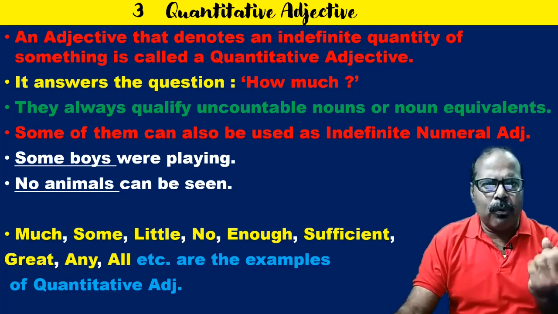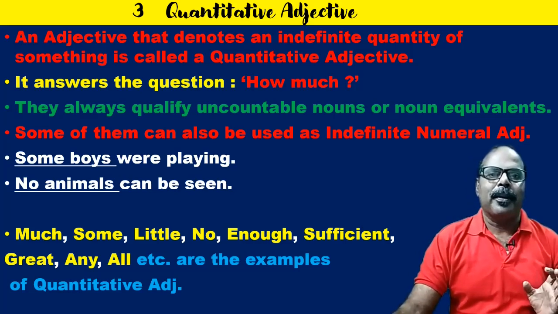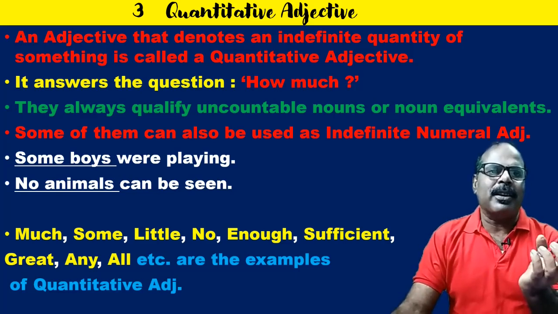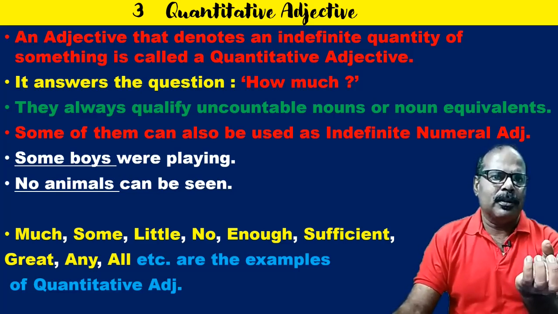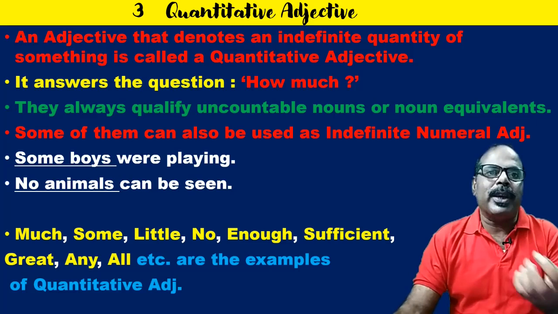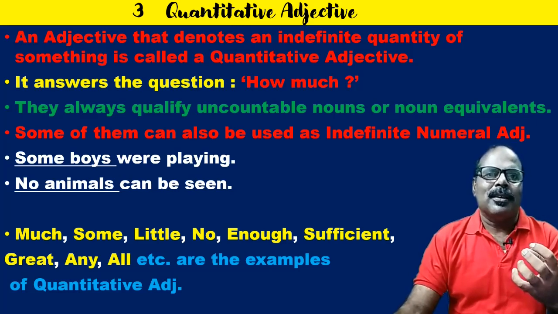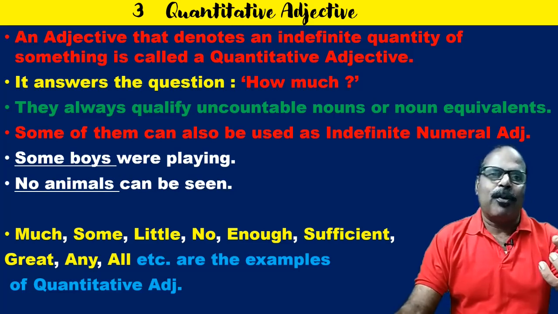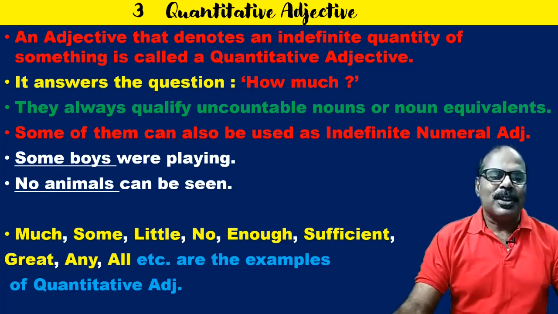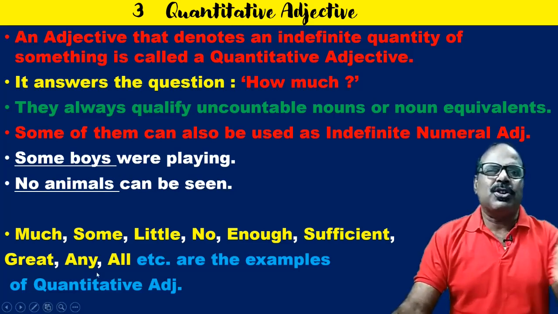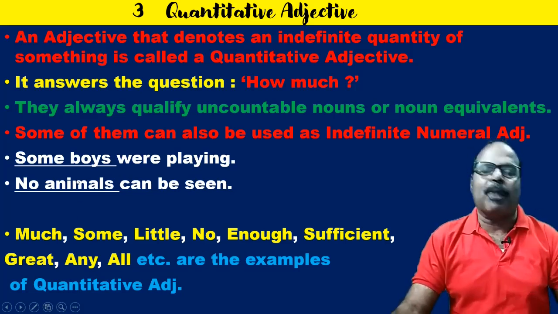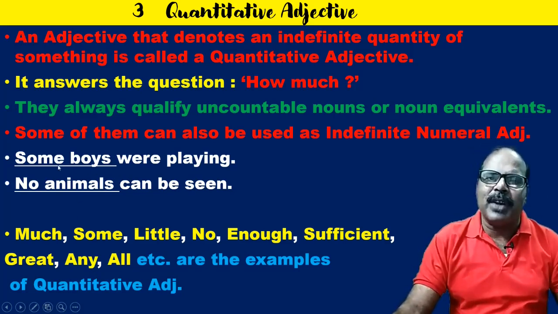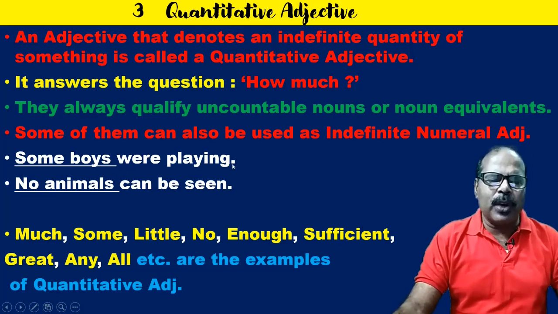I want some water. So it is a quantitative adjective. But in some cases, we can use it as an indefinite numeral adjective for countable nouns. Some boys, that means I do not know exactly the number of the boys. Some boys were playing.